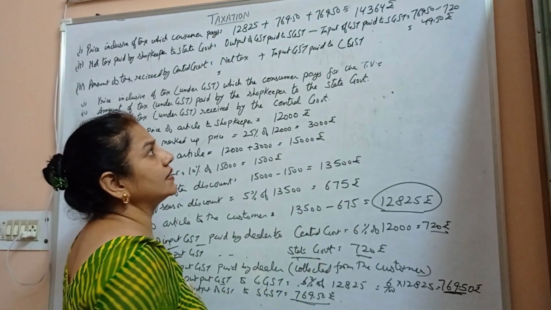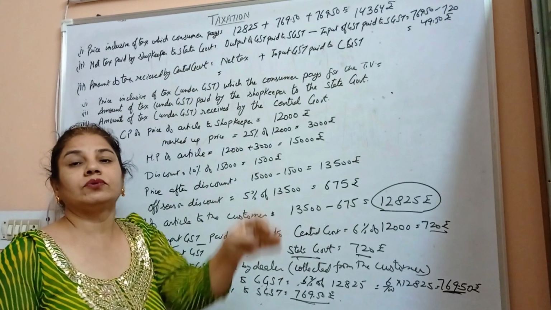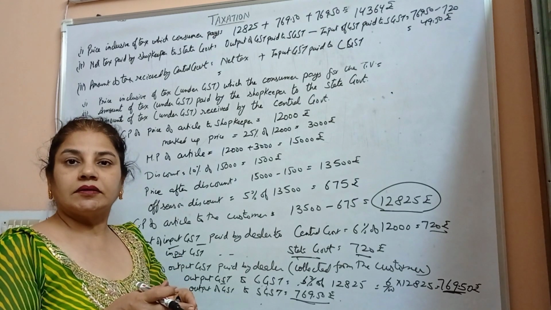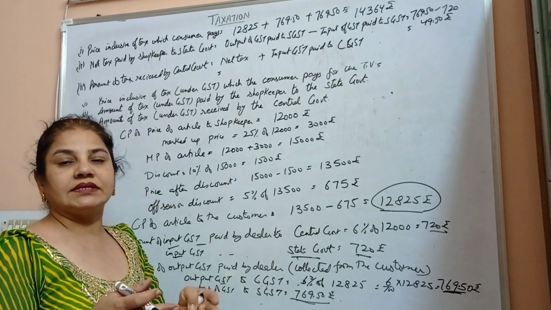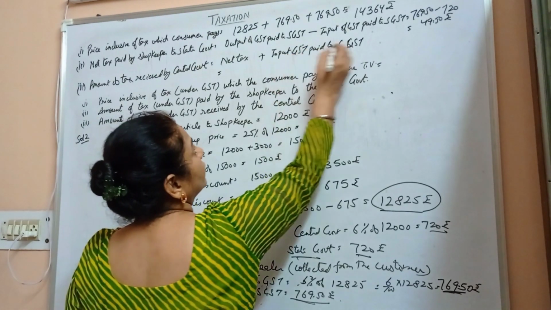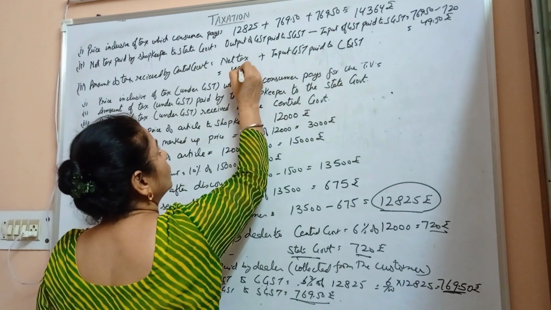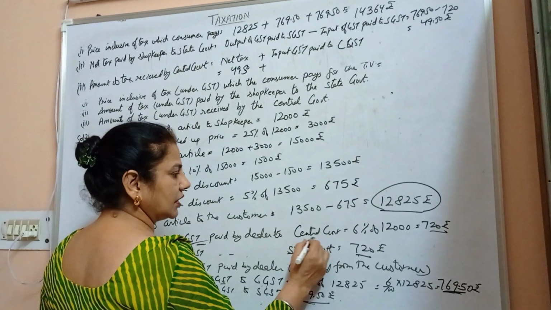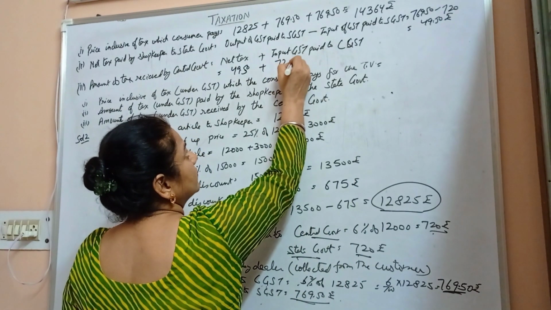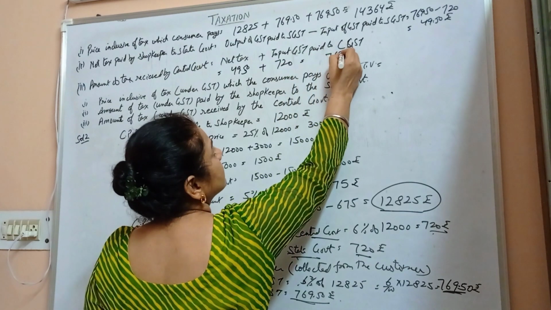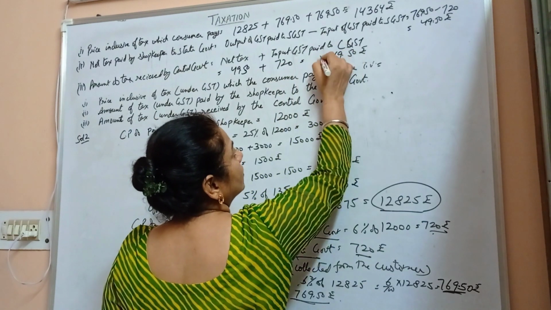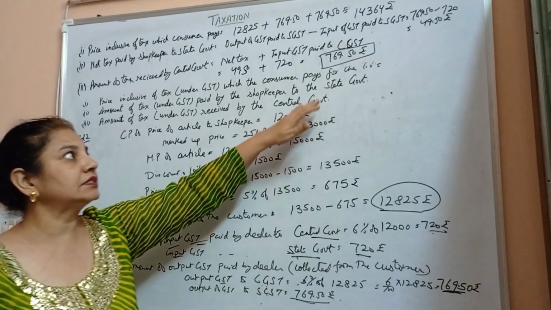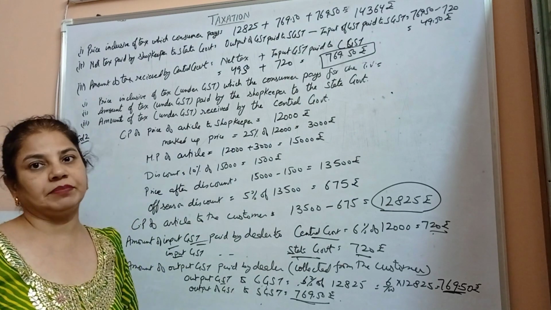That net tax is the same as the net tax paid to the state government. We know that the tax is being equally divided in state government and central government, as it is an interstate sale. So therefore we say that 49 rupees 50 paisa plus 720, because input for central government is 720, which is equal to 769 rupees 50 paisa. So we say that the amount of tax received by central government is 769 rupees 50 paisa.